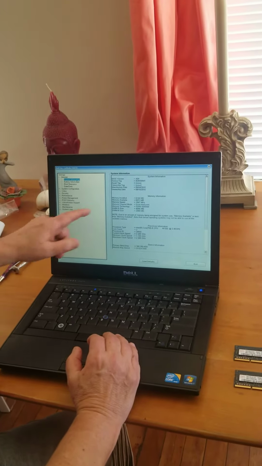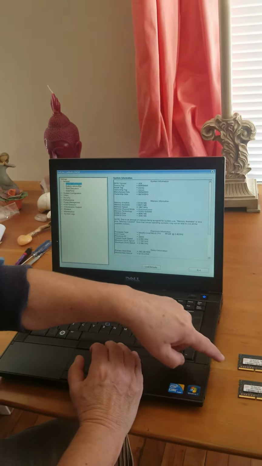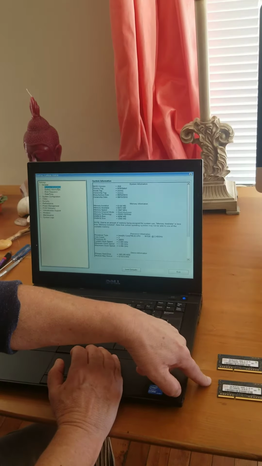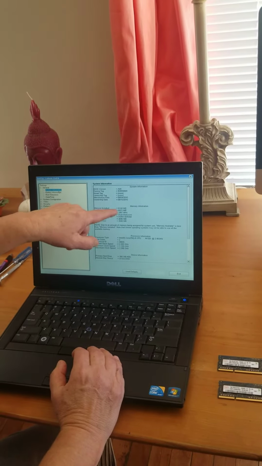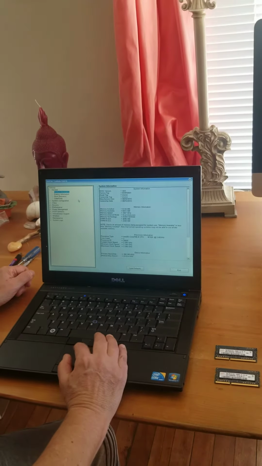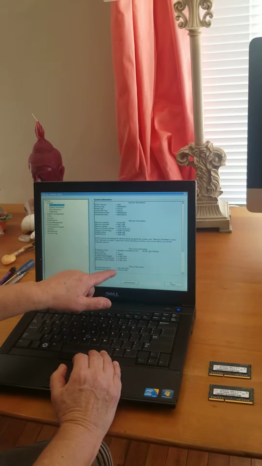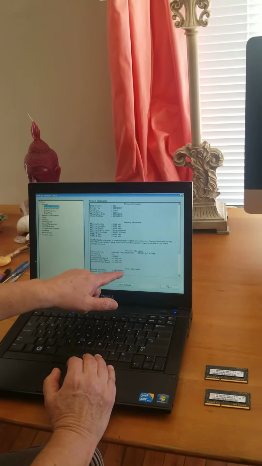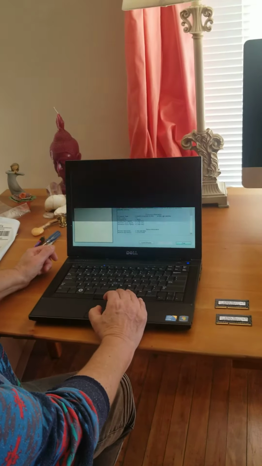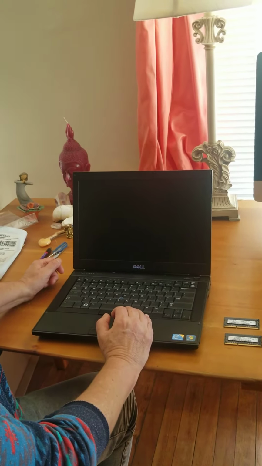So it does recognize the memory. So we had this 2 gigabytes before. We put in a stick of 2 gigabytes and 4, so we have the grand total of 6 gigabytes. So it did see it. So now we're going to exit. And actually, while we're looking, we see we have a 160 gigabyte hard drive in there also, and a DVD read-write player. So I just clicked on exit.